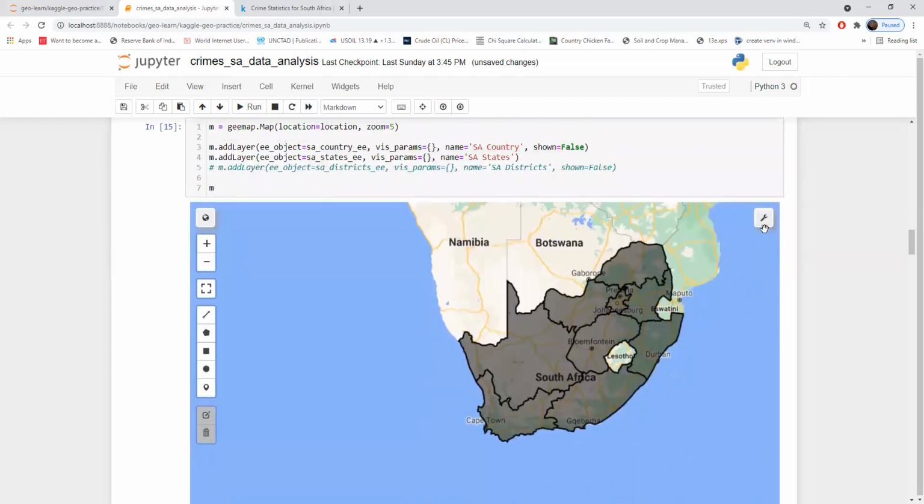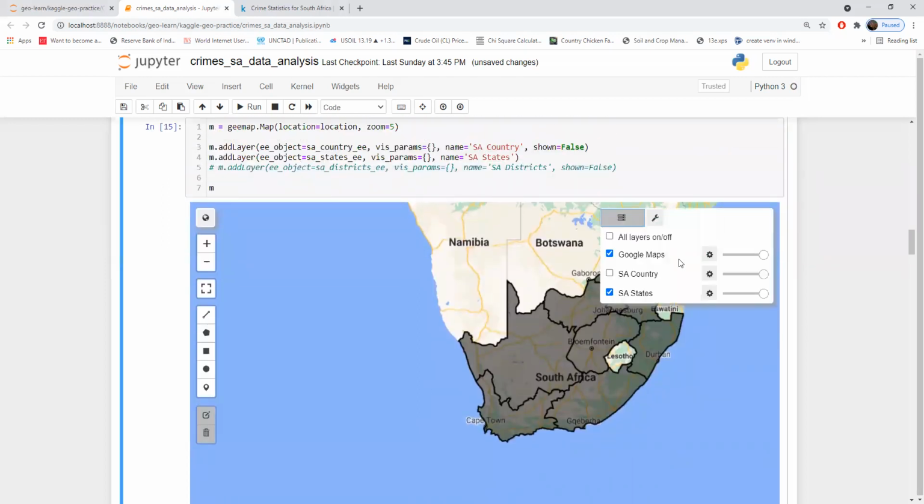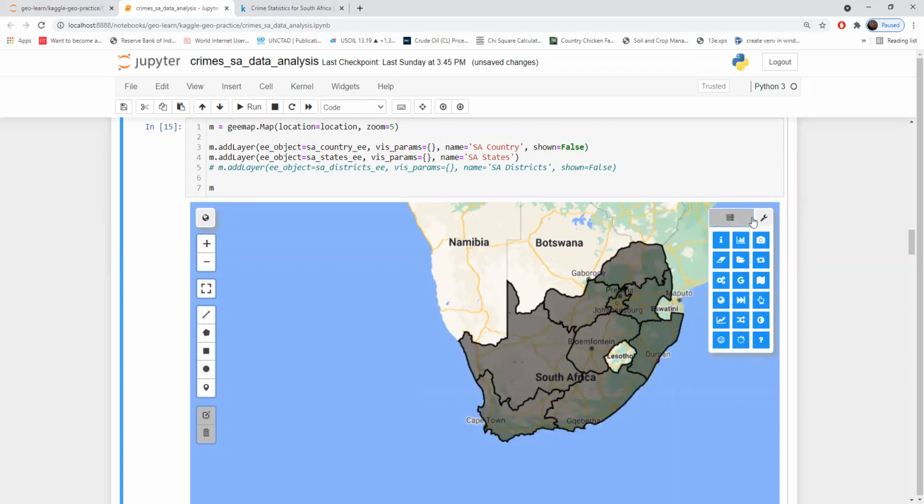So again, you can play with this by just unpicking certain layers. So this is the country and this is the states. So you can just play with this. Again, this GMap has all the features for dealing with maps and visualization of geospatial data.